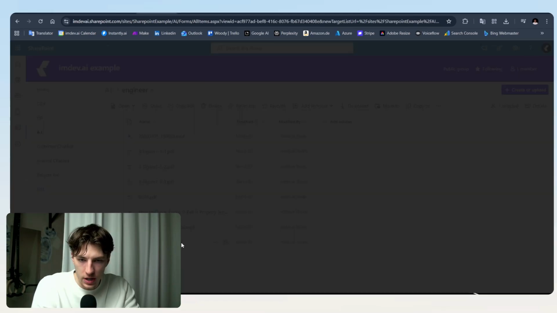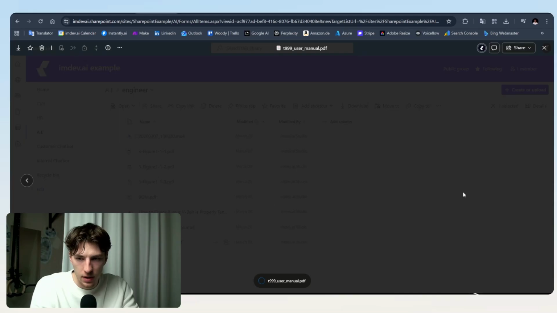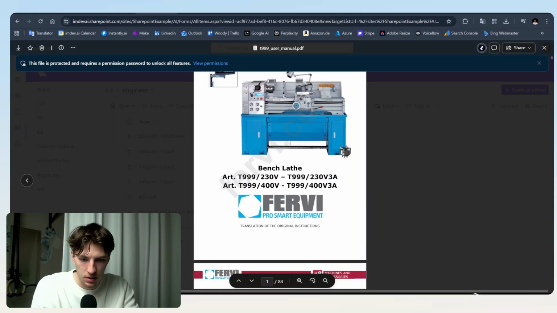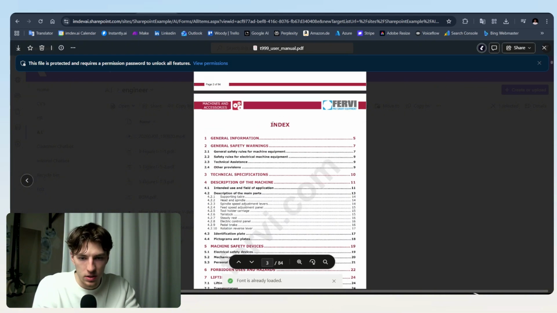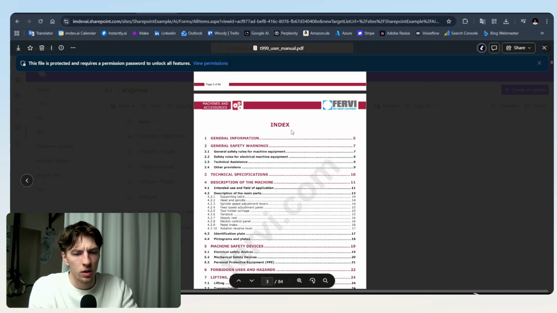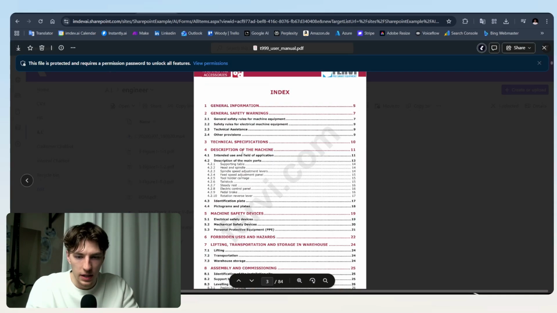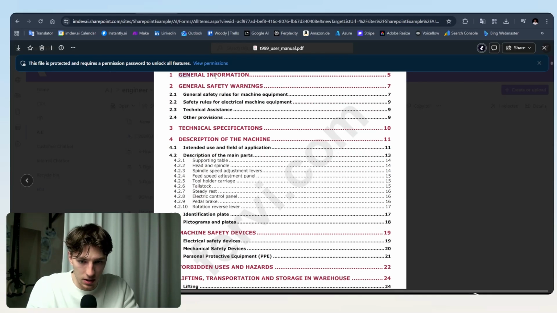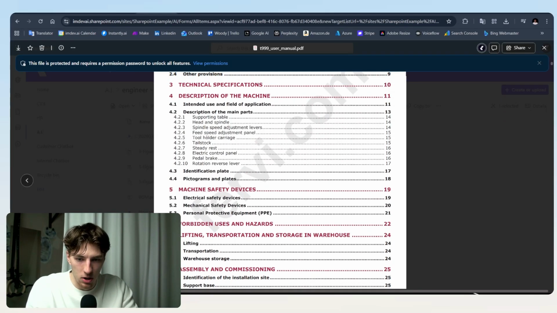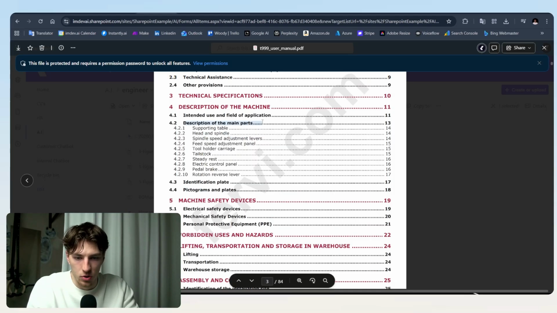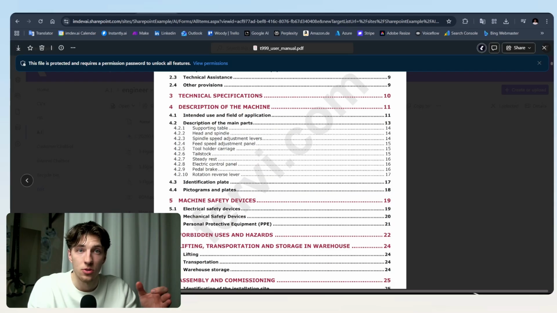To also show you how it looks, I had this example document about some industrial machine. Here it's called index. You can call it how you want, that doesn't matter. But you see it's on the third page and it goes like this. If I zoom in, we can see there are the main topics and the subtopics. Here it's a description of main parts, and then the main parts are listed. And why this is important is that before AI gives the answers, the data gets processed in chunks, so it's more effective afterwards when giving answers.